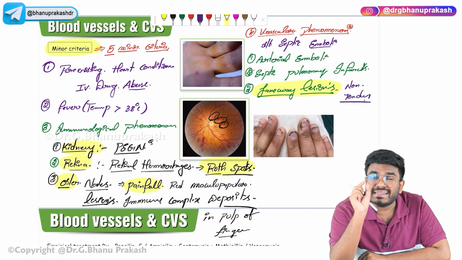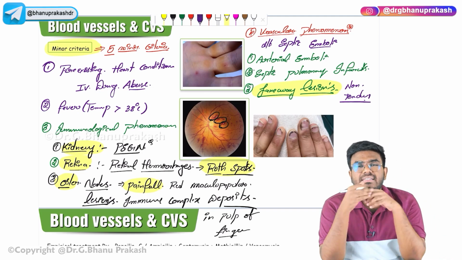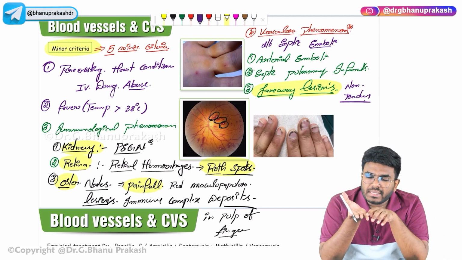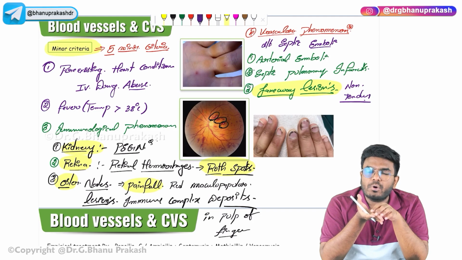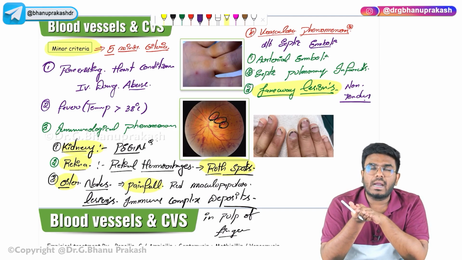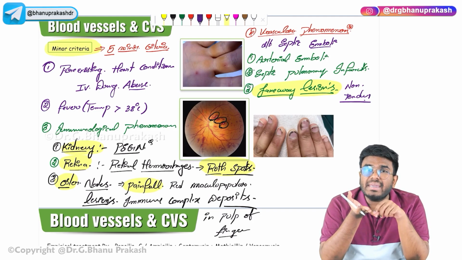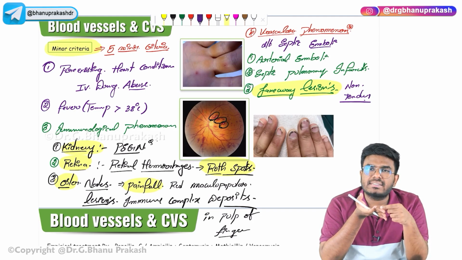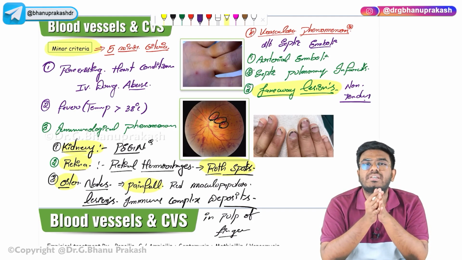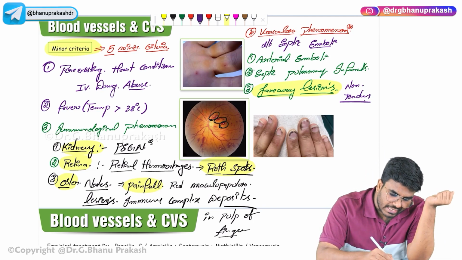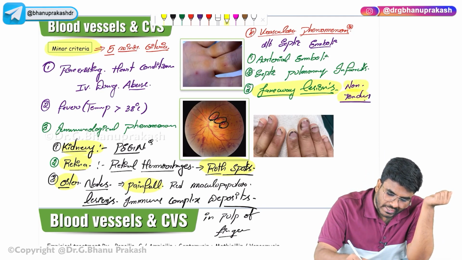Since these septic emboli got disseminated throughout the body, they will also come and get deposited in the hands and soles. So these painless nodules, which are getting deposited in the palms and soles, are called Janeway lesions, and the Janeway lesions are non-tender.